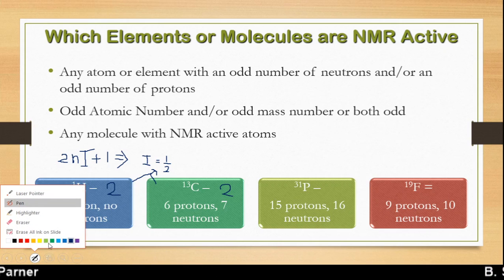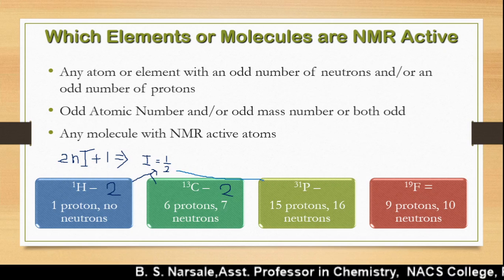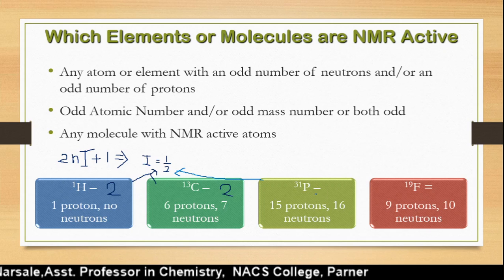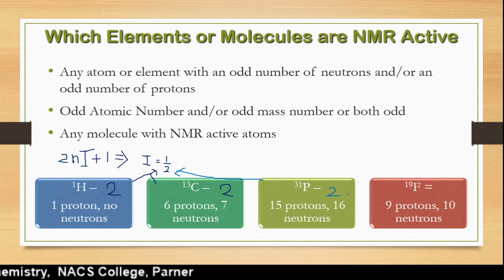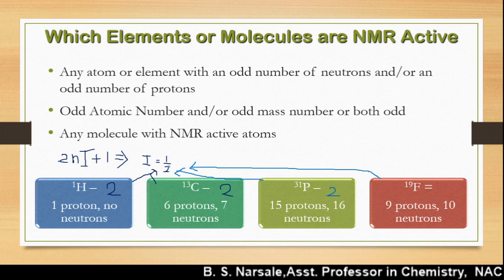And fluorine also has an I value of half. All these examples have a nuclear spin quantum number of half.